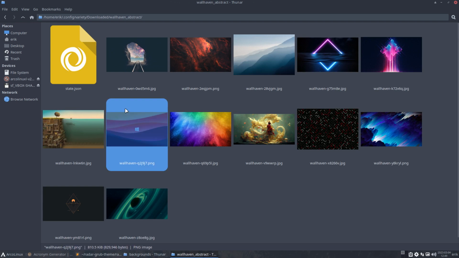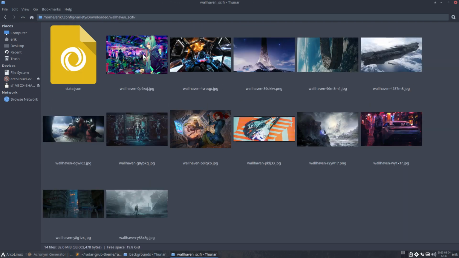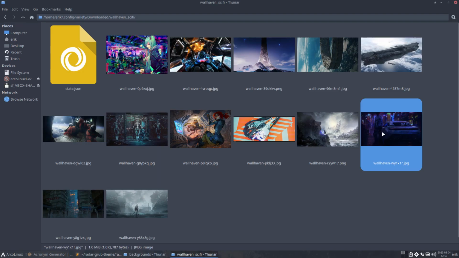Let's take the Windows, right? No. Sci-fi. Oh, I've always liked this one. So it's a Star Wars kind of thing. Problem is, white against white will be difficult to look at. That would be nice as well. Might be good, right? Might be good.